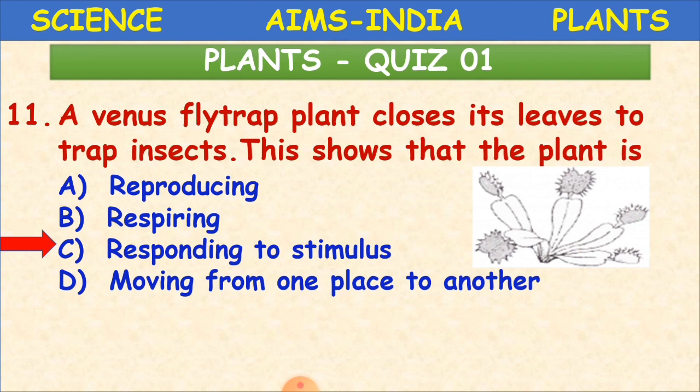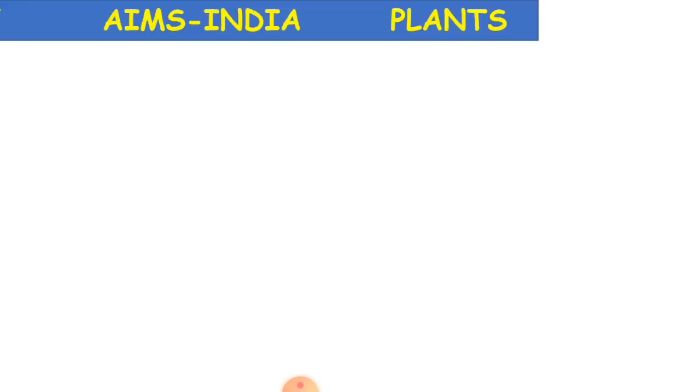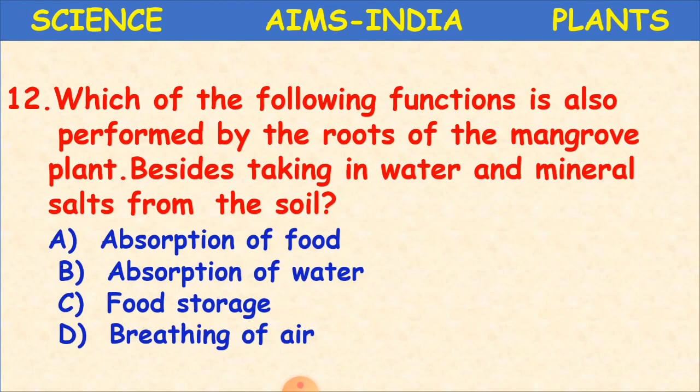Same like that, the sunflower plant turns according to the sunlight. The touch-me-not plant: when you touch the plant, the leaves are going to fold. So this is called stimulus. Just a reaction for an action. Okay, clear? Now, the next question is the last one.